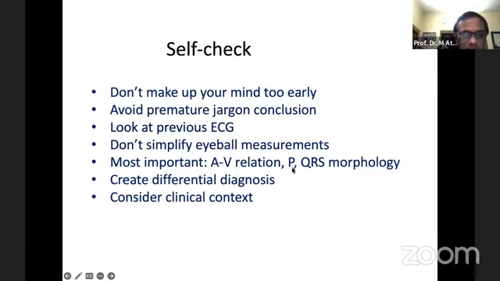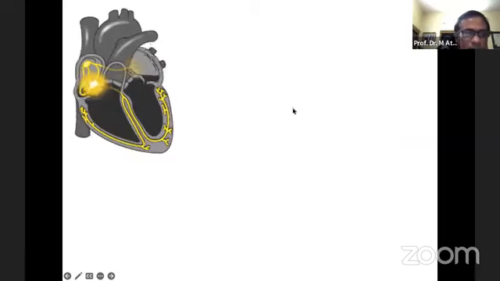AV relation, P, QRS and PQRS morphology. And finally, you have to create a differential diagnosis and you must always consider the clinical context. So these are the basic self-check rules for giving the final comment about the ECG. We have to avoid the jargon conclusion about the ECG.